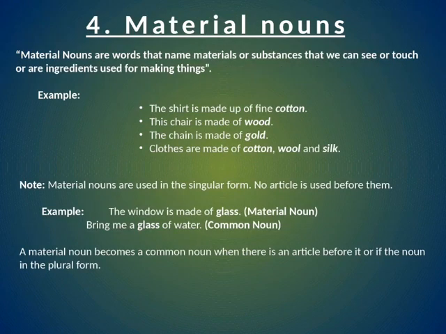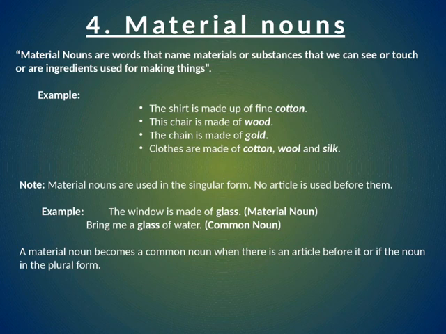Now we come to the fourth kind of nouns, that is material nouns. A material noun is the name of a material, substance or ingredients things are made of. They can be articles of drink and food as well. We can see and touch the material nouns. Now here a few examples are given.